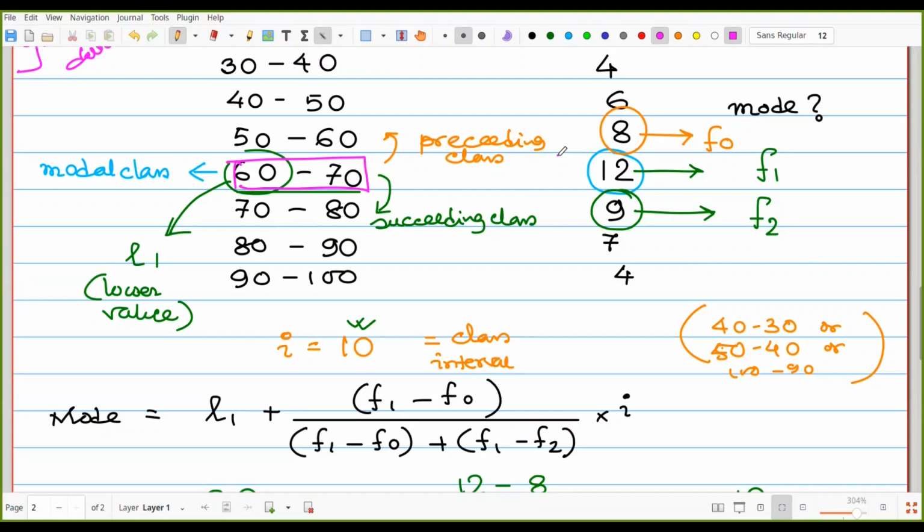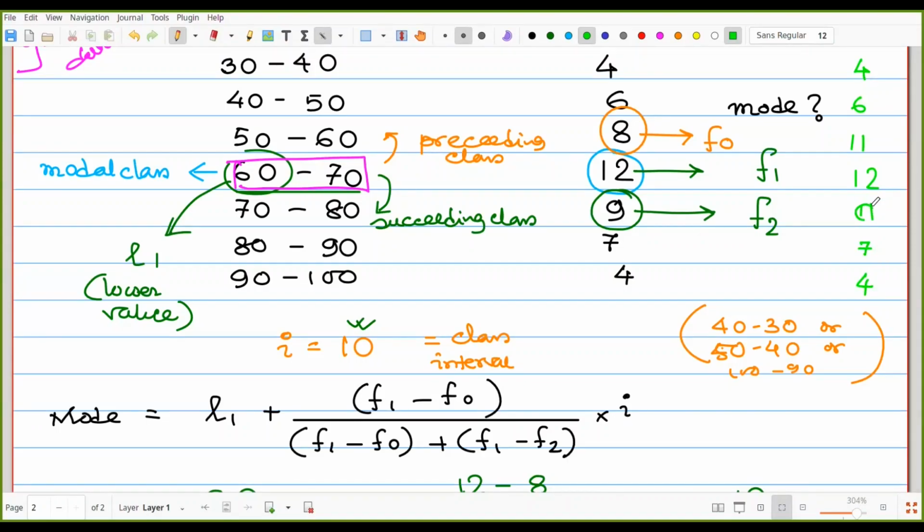Now it may happen, not only you, there are several persons. Now another one is giving the data like that. 4 from 30 to 40, 40 to 50, that is 6, 50 to 60, that is 11, 60 to 70, that is 12, 70 to 80, that is 11, 80 to 90, that is 7, and that is 4.